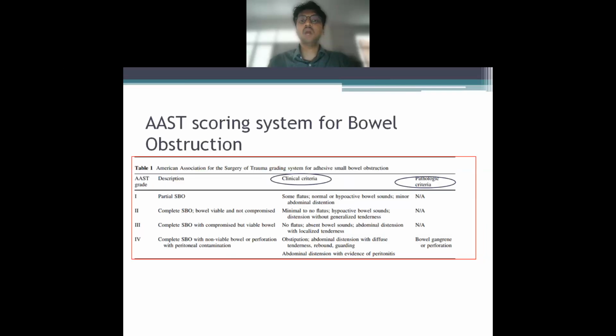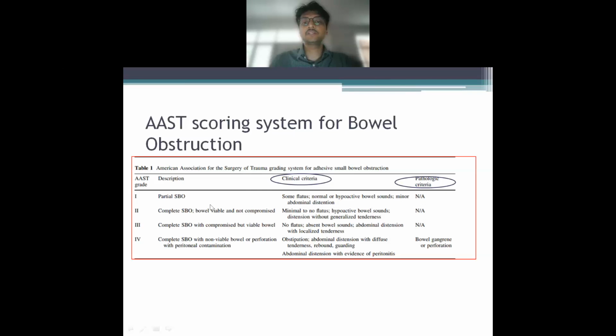Now, all said and done, we will again come to the AST scoring system. The AST scoring system divides a small bowel obstruction into 4 types. The first is the partial small bowel obstruction. Second is complete small bowel obstruction. Third is complete SBO with compromised but viable bowel wall. Now, the fourth is if there are any complications with that.